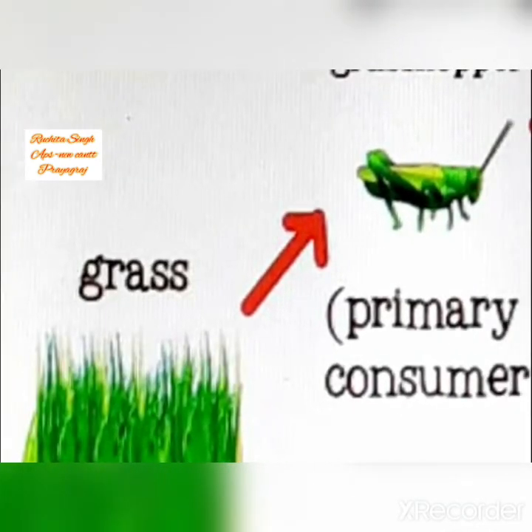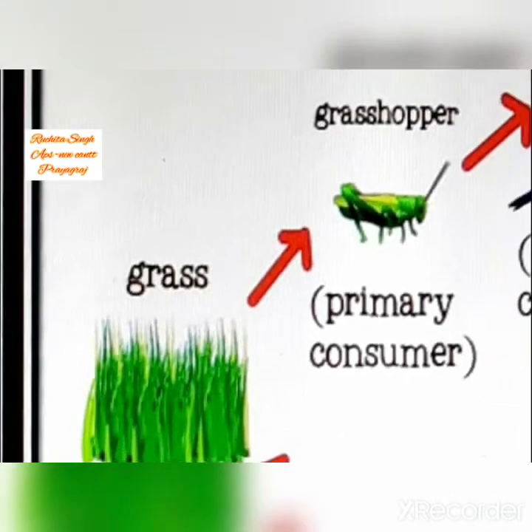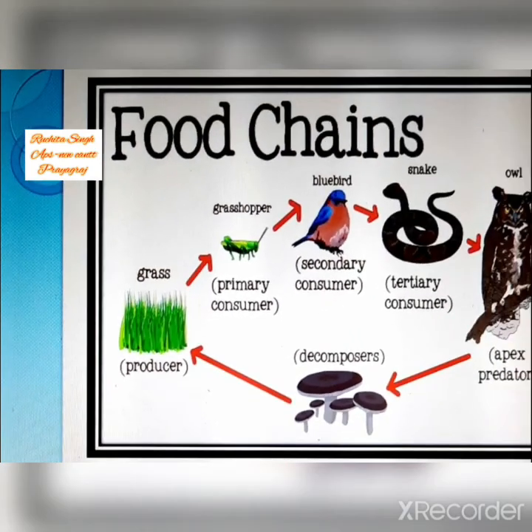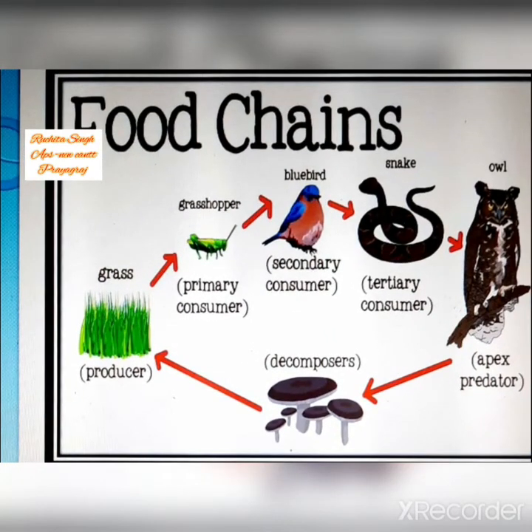Do you all remember children? When they eat dead and decaying animals, one gas is released which enriches the soil or makes it more fertile and helps in the growth of grass. So children, have you all understood the food chain?